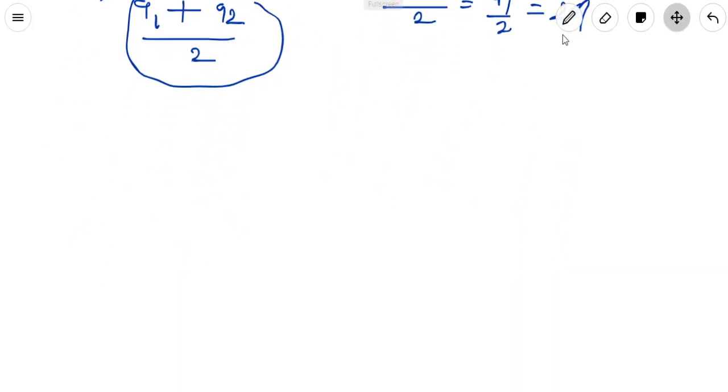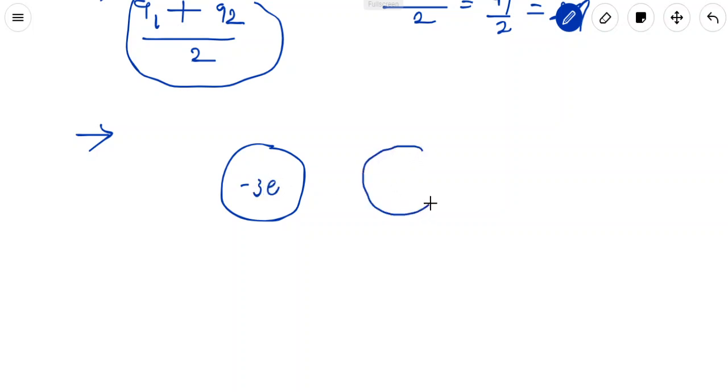So here is a question for you. Suppose the first sphere has charge minus 3e, and the second identical sphere has charge, say, plus 8e. What will be the charge after making contact? The total charge will be (8e minus 3e) by 2, that is (q1 plus q2) by 2.